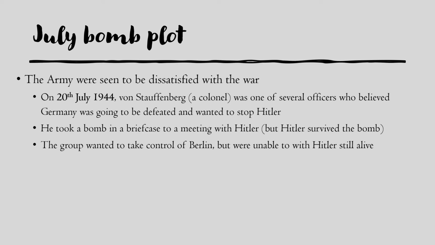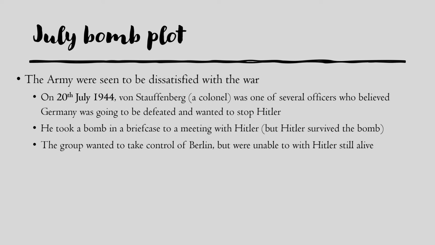So on the 20th of July 1944, von Stauffenberg, who was a colonel in the army, was one of several officers who saw that Germany was going to be defeated soon. And they wanted to put a stop to Hitler because they thought he was ruining Germany's chances. So von Stauffenberg took a bomb in a briefcase to a meeting that he was having with Hitler. He went out and the bomb detonated, but Hitler wasn't killed, he survived it.